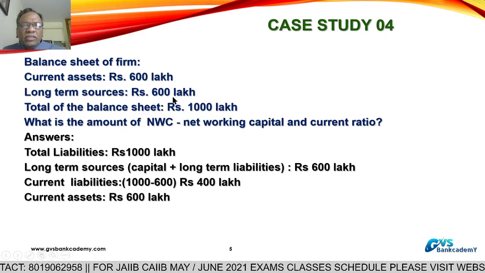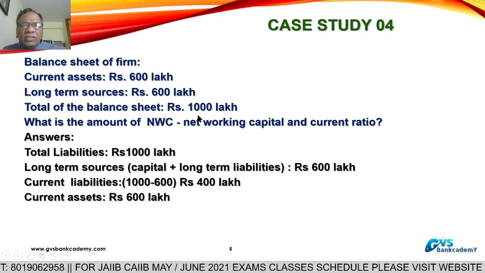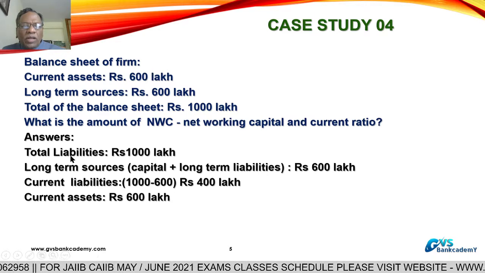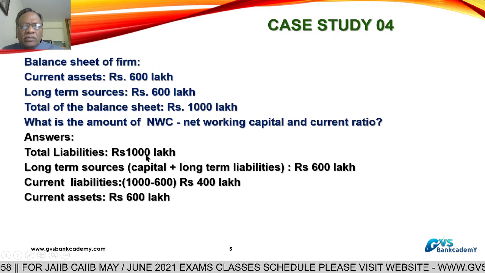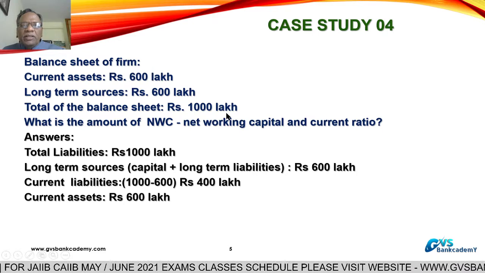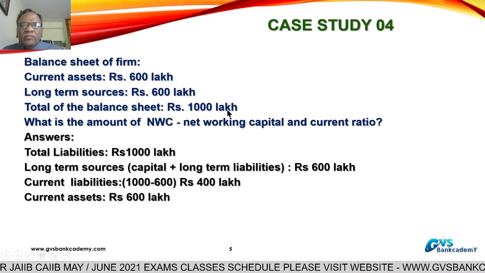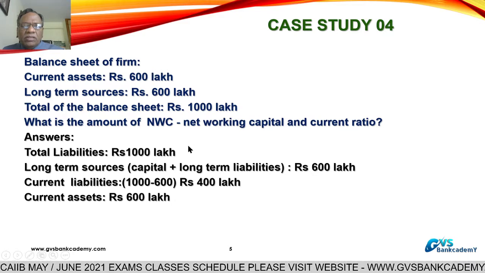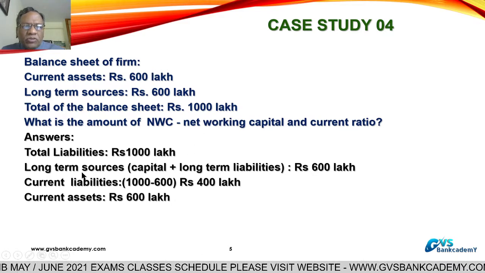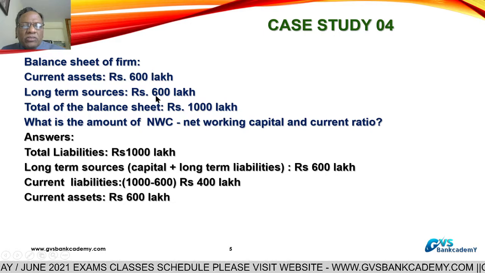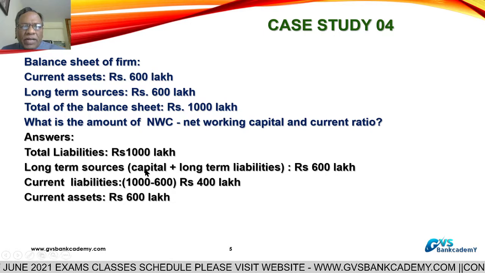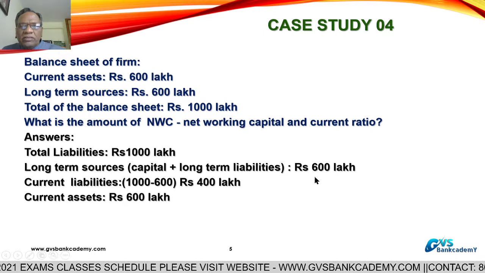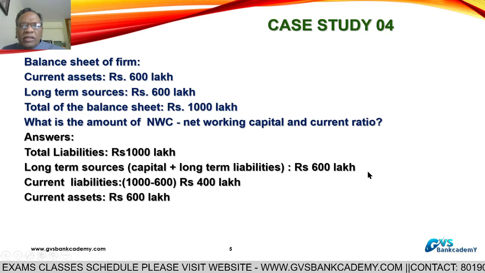In this example, once again, balance sheet of a firm: current assets are 600 lakhs, long term sources are 600 lakhs, total of the balance sheet 1000 lakhs. Total liabilities equal total assets in this case. Long term sources is capital or net worth plus long-term liabilities, 600 lakhs.